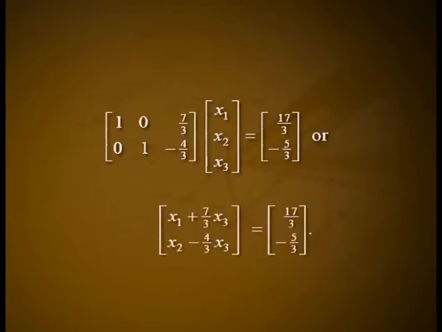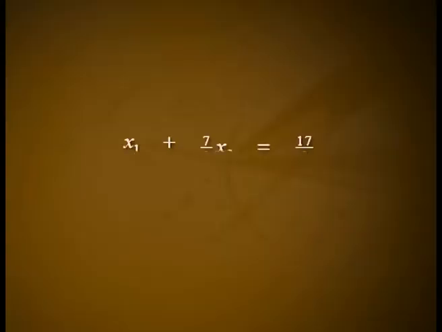Now to find the solution, we see that the given system of equations is equivalent to the matrix equation, matrix (1, 0, 7/3; 0, 1, -4/3) into matrix (x1, x2, x3), which is equal to matrix (17/3, -5/3), or matrix (x1 + 7/3 x3, x2 - 4/3 x3), which is equal to matrix (17/3, -5/3). The matrix equation is equivalent to the system of equations x1 + 7/3 x3 = 17/3, x2 - 4/3 x3 = -5/3.